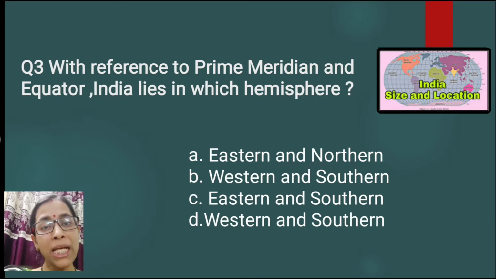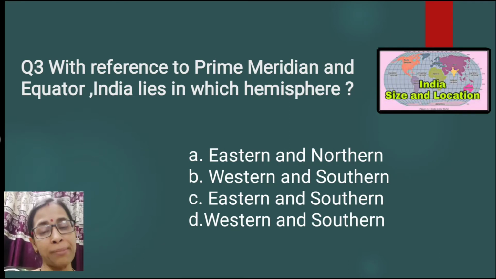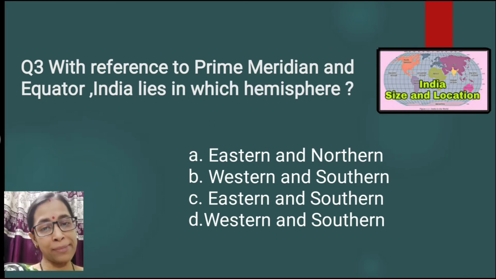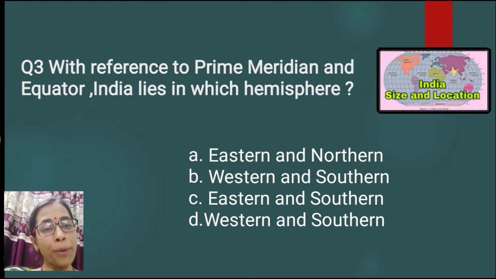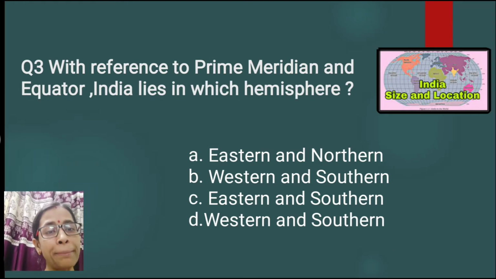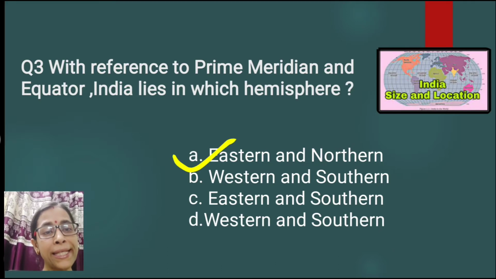Question number 3. With reference to prime meridian and equator, India lies in which hemisphere? According to the prime meridian, India lies in the eastern hemisphere. According to the equator, India lies in the northern hemisphere. So as per the sequence, prime meridian and equator is given in the question. The correct option is option number A, that is eastern and northern hemisphere.